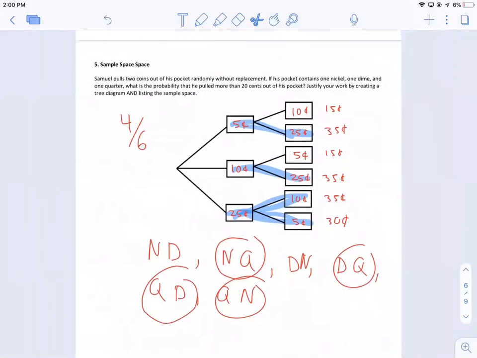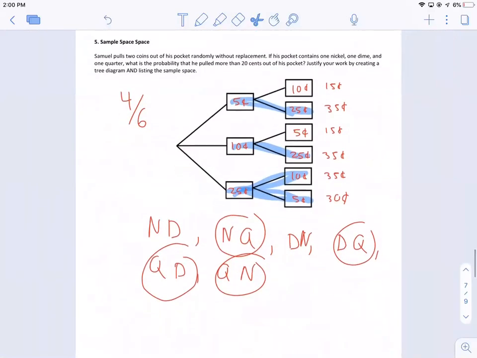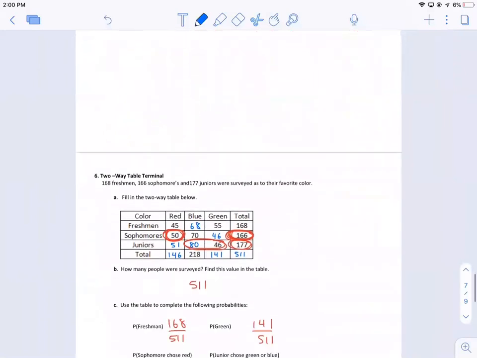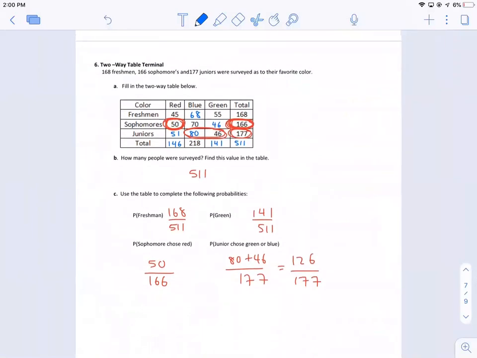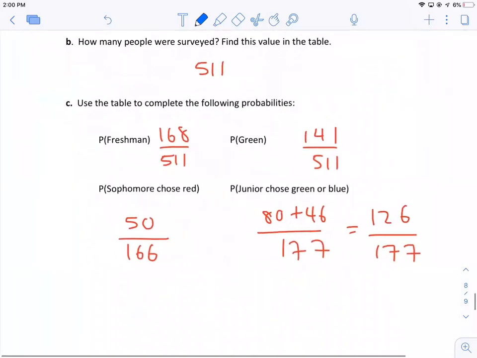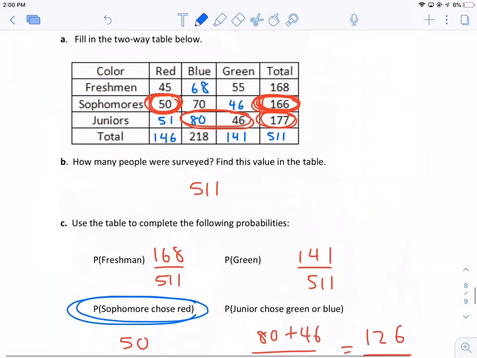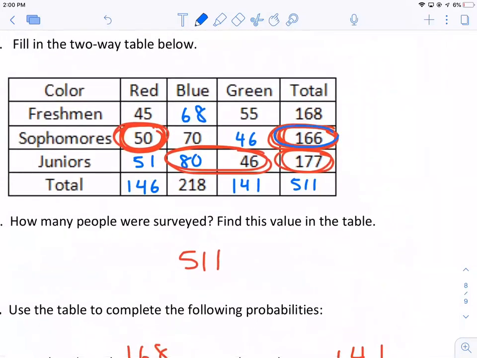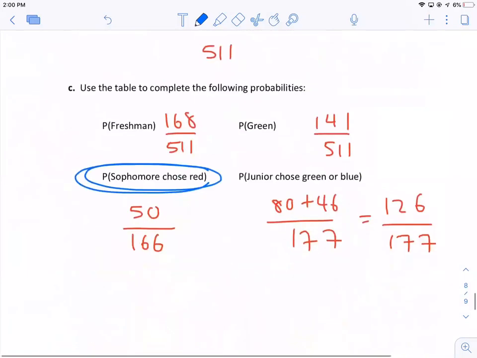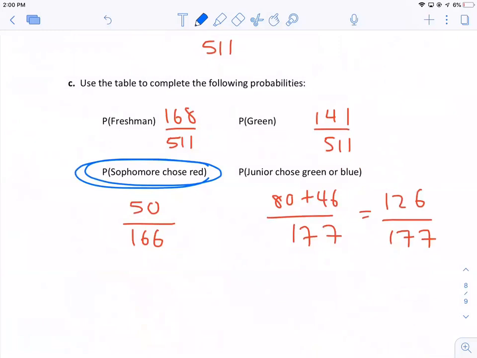And right, tree diagram here for number 5 as well. Here is the sample space written out. And I'm sure you can do this two-way table. All right, just fill in the numbers. Down here, when it says probability that a sophomore chose red, that's going to be out of the number of sophomores, not out of this total. Right? So the probability that a sophomore chose red, well, 50 out of the 166 sophomores chose red. So that's the probability that a sophomore chose red.